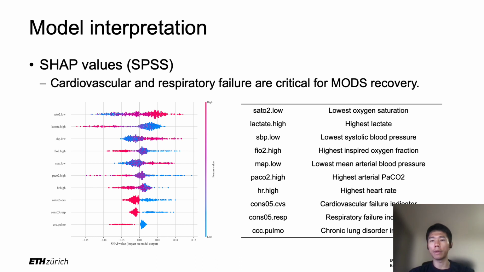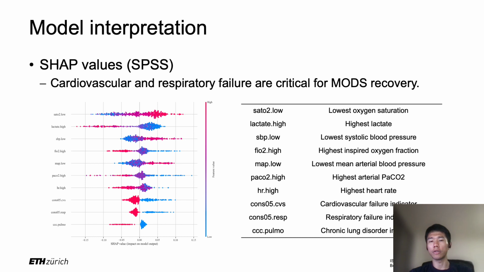For example, if the patient has higher oxygen saturation, the model will tend to give a positive prediction, as you can see in the first row of the plot. And this means the patient will recover on day 6. And if the patient has higher lactate values, as you can see on the second row of the plot, and heightened lactate usually indicates organ damage, the model will assign a lower chance to the patient's recovery.